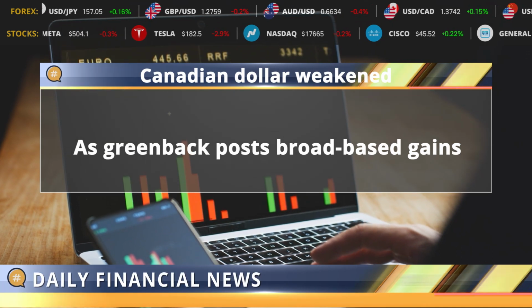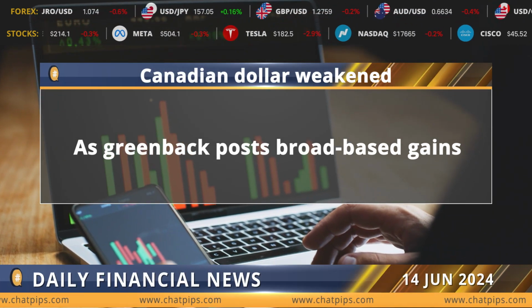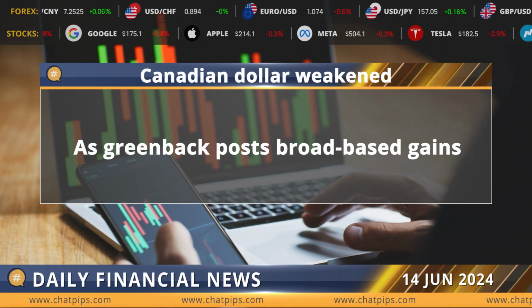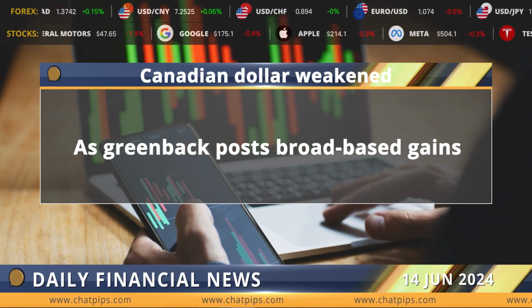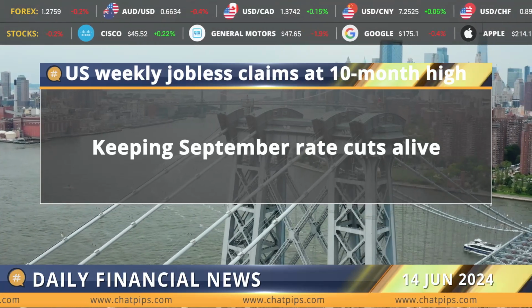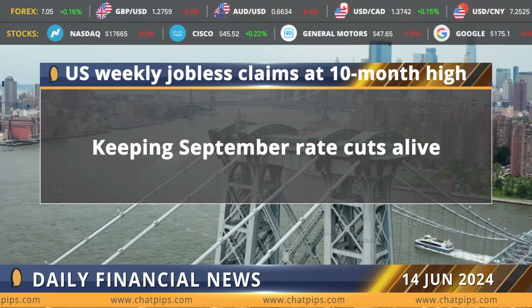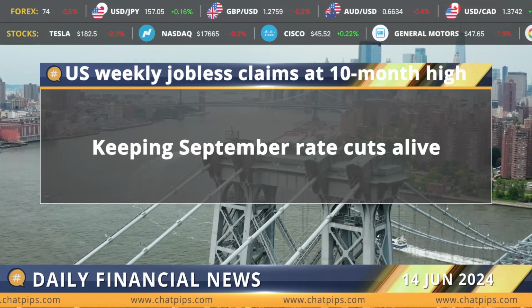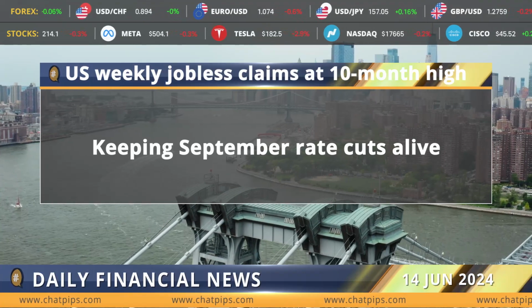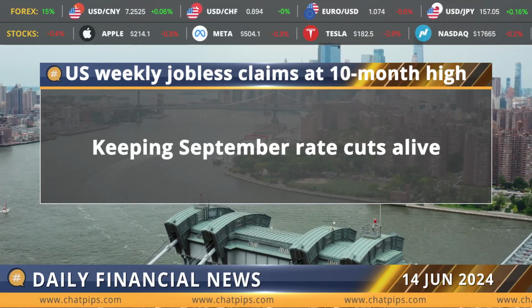Moving on to world financial news. The Canadian dollar weakened against its US counterpart as the greenback notched gains against a basket of major currencies, and the Bank of Canada reiterated it could cut interest rates further. The number of Americans filing new claims for unemployment benefits increased to a 10-month high last week, suggesting the labor market was losing momentum and keeping hopes of a September interest rate cut from the Federal Reserve alive.